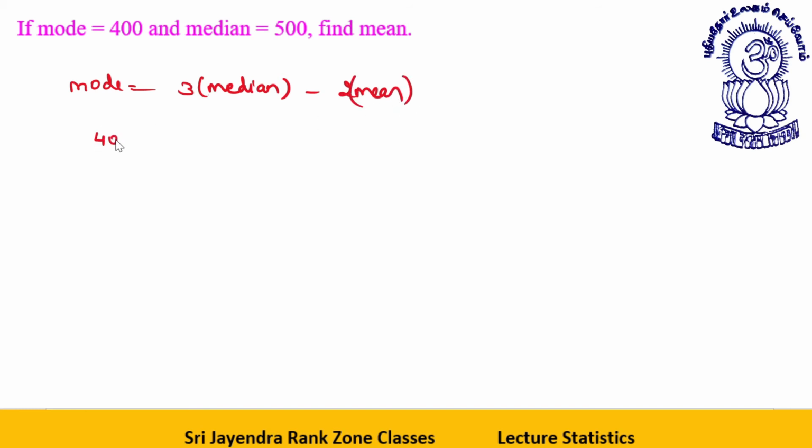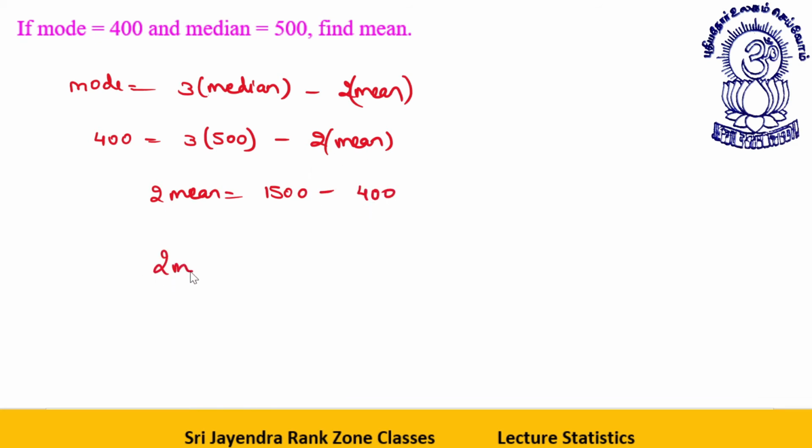Put the values: 400 is equal to 3 into 500 minus twice the mean. So twice the mean will be 1500 minus 400, that is 1100, or the mean will be 1100 by 2, that is 550. Clear to all? Let's proceed towards the next one.